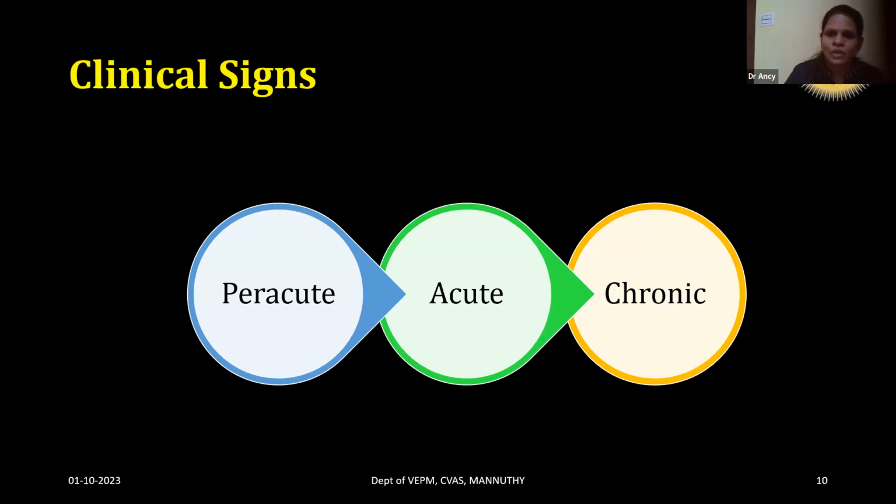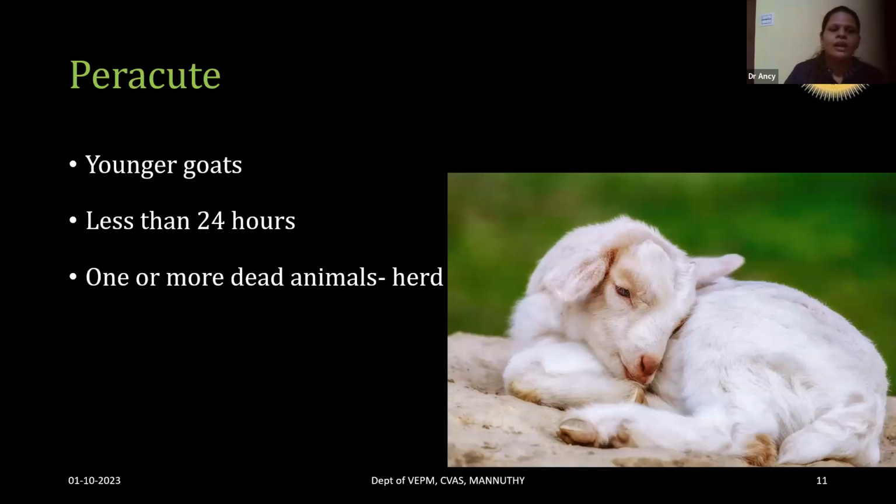The clinical syndromes of enterotoxemia are categorized into three: peracute, acute, and chronic. The peracute form is mostly seen in young goats, and as you know, the peracute form means the stage will last less than 24 hours. The first sign of a peracute case in a herd is that at least one or more dead animals will be found. That will be the first sign of enterotoxemia in a herd. We may not notice any other signs.